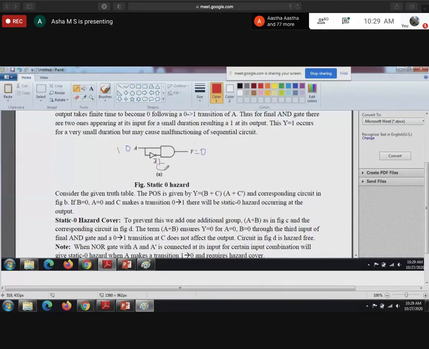It will become 0. 1 and 0 gives 0 only. So for example, take the first value as 0, at that time A bar was 1. Now A changes from 0 to 1. So what is the value of A? A is 1. What will be the value of A bar? A bar will become 0.